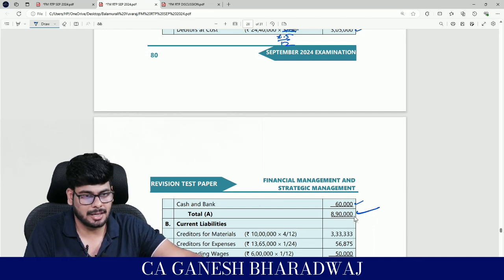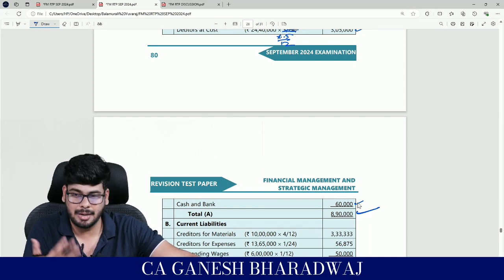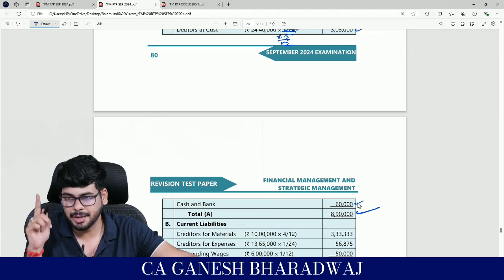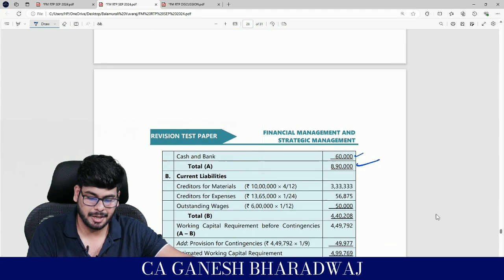Now, should I bring in 8,90,000? Wait, you need not bring it in, because during the cycle itself, there is some level of funding happening at the grassroots level. So account for that also, only the net amount you need to bring in. Are you clear with this? That's where they are coming in.